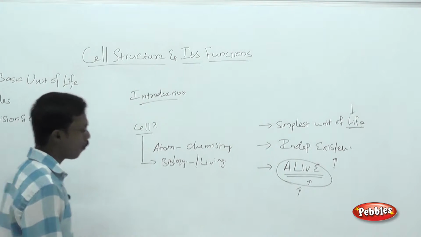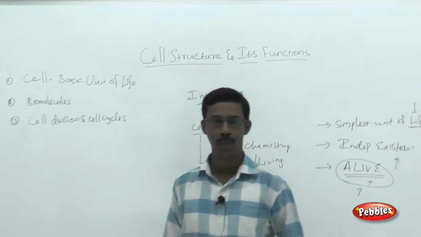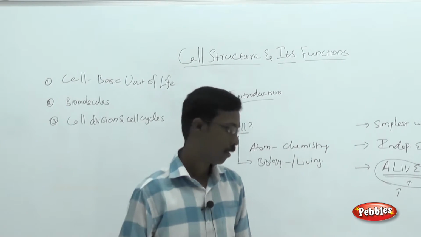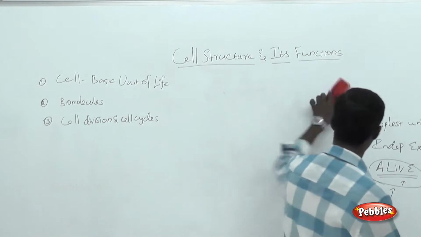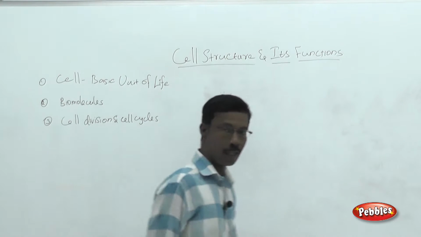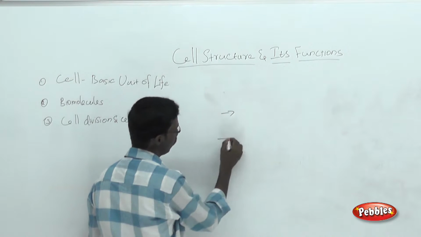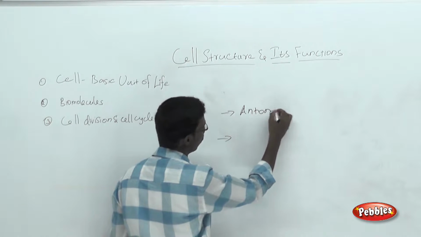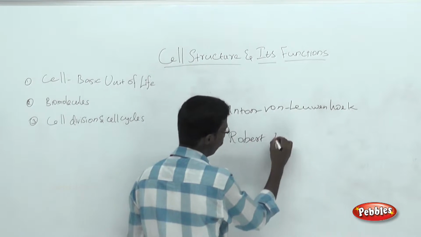Before we enter into the detailed topics of the basic unit of life, you should know something about the cell theory. And before we enter into the cell theory, you should know something about the history behind the idea of the cell. There are two names you have to remember: Anton von Leeuwenhoek and Robert Brown.